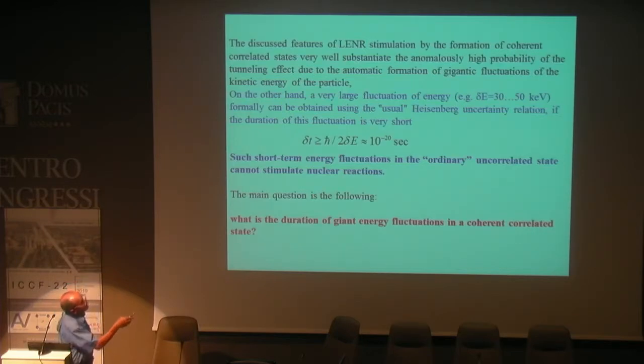But if the fluctuation of energy is about the same 30-50 keV, the duration of existence of such fluctuation is very small. It is a very small value for realization of nuclear reaction, because by using the uncertainty relation, reaction is absolutely impossible. So it is very interesting. What is the main question? What is the duration of giant energy fluctuation in coherent correlated states?